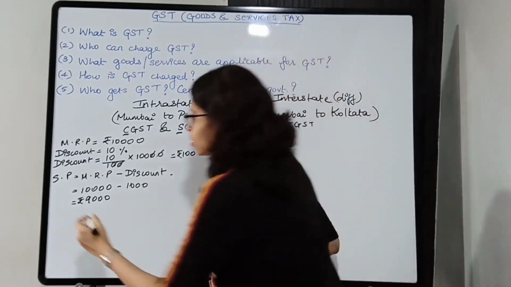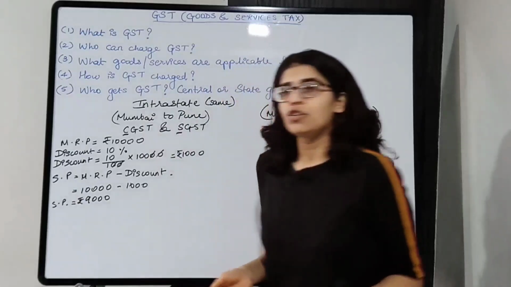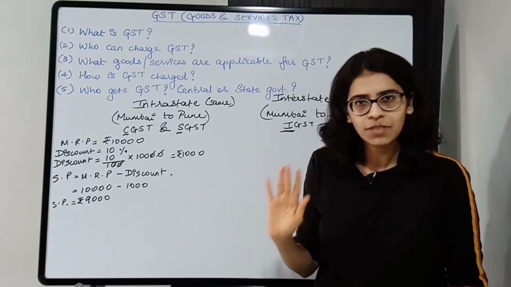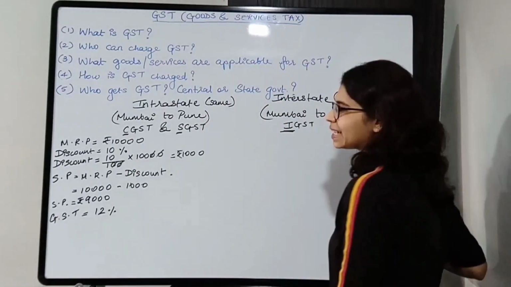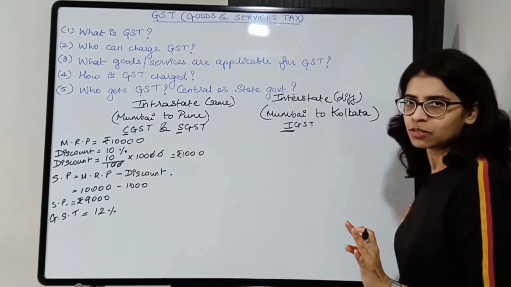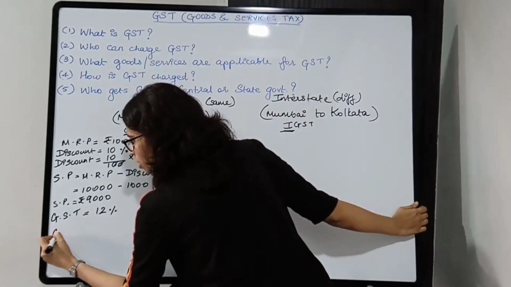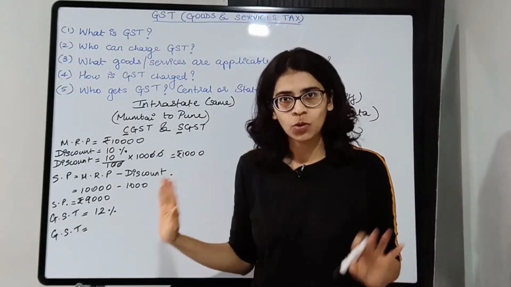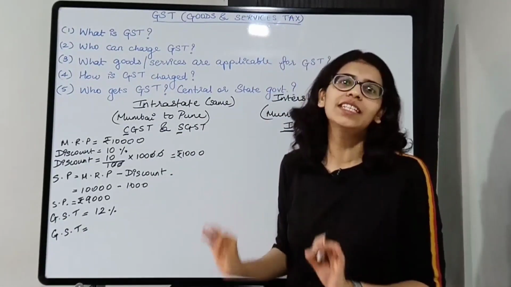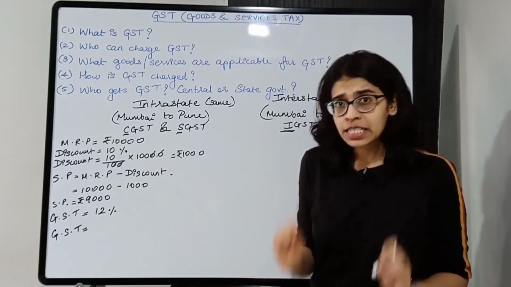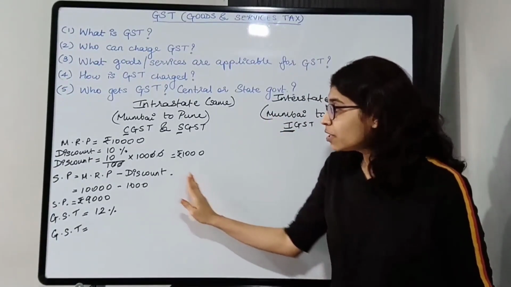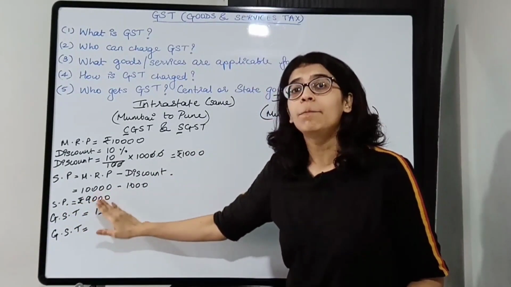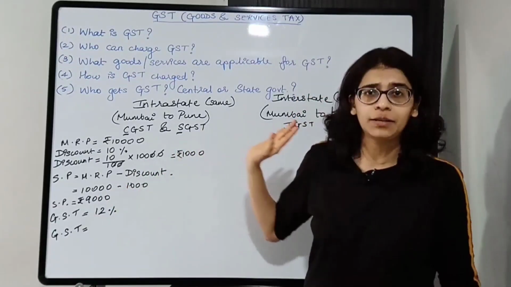Alright. Now this is the selling price, but you are going to charge GST. Okay, so let's say the GST is 12%. Let's say 12%. Okay, GST we have assumed 12%. Okay, so let us find the GST. You always calculate GST on selling price. Okay, whatever the selling price is, GST is calculated on top of it. So if there is any discount, first you will subtract the discount. Subtract the discount if there is any. And then you will find the selling price and you apply the GST only on selling price.